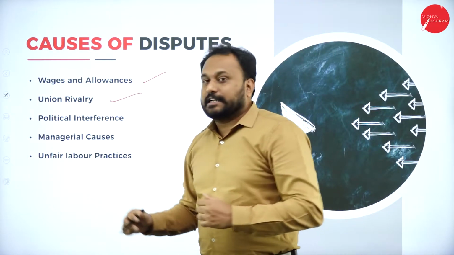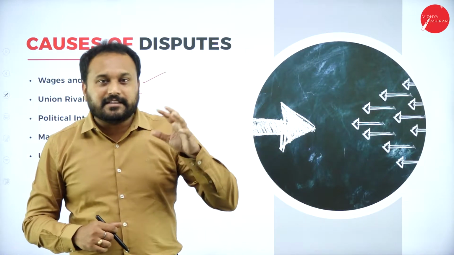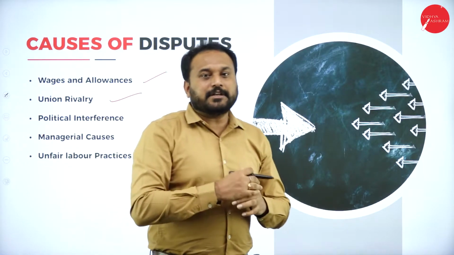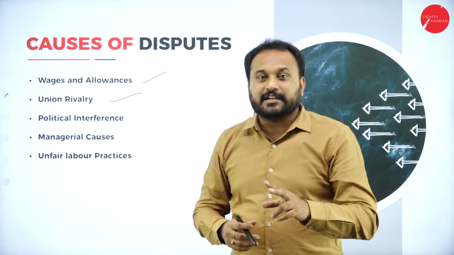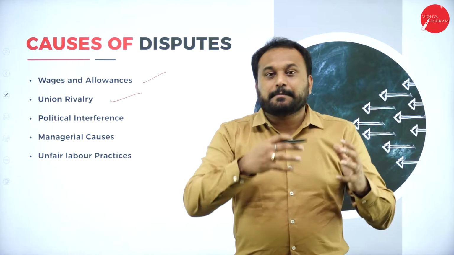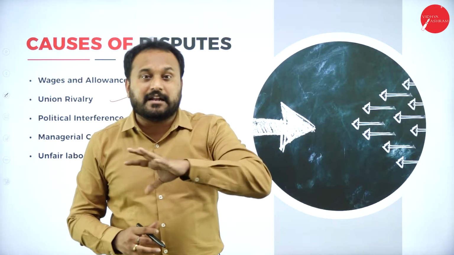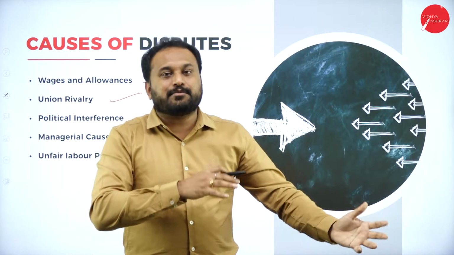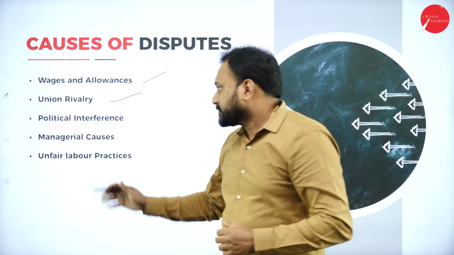Next is union rivalry. When I say union rivalry, please understand, in industries we have multiple unions. So if there are multiple unions, ego clashes will happen. The second thing is, if A union is better than B union, people will join A union rather than B union, but still there are some unhappy souls of A union who will go to the B union. So dispute among the unions, rivalry within the union itself, is a cause.